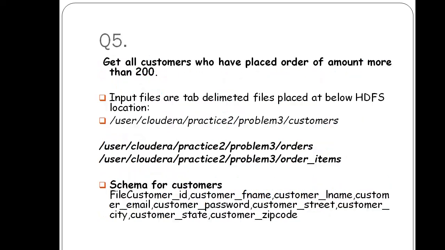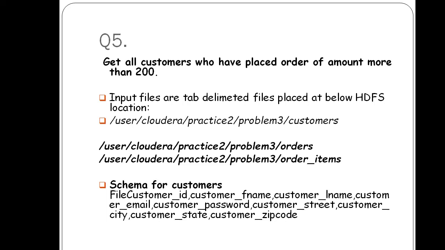Now the next question, the fifth: get all customers who have placed an order of amount more than 200. The input files are tab delimited files placed at given HDFS locations. It means there is an HDFS location where the customer input file is, and another file is order, and user cloud practice problem 3 order item. There are 3 files on the HDFS location, and those 3 files you have to read.